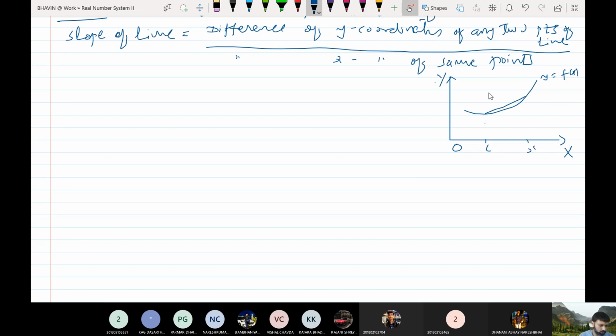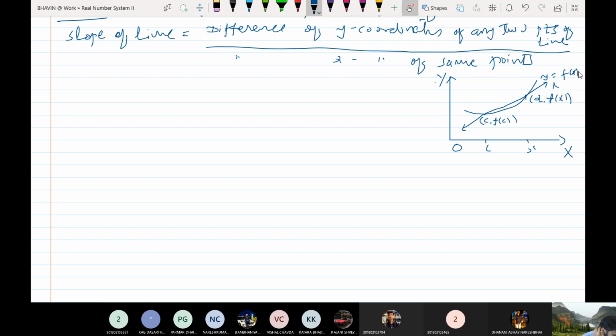So what is the coordinate of this point? c, f(c), isn't it? Now what are the coordinates of this point? x, f(x). If you take x equal to c, what is the y coordinate? y equal to f(c). Therefore the coordinate of this point is c, f(c), and if you take the x coordinate to be small x, then the coordinate of this is x, f(x). So let us say this line. Okay, let me take this line to be L.